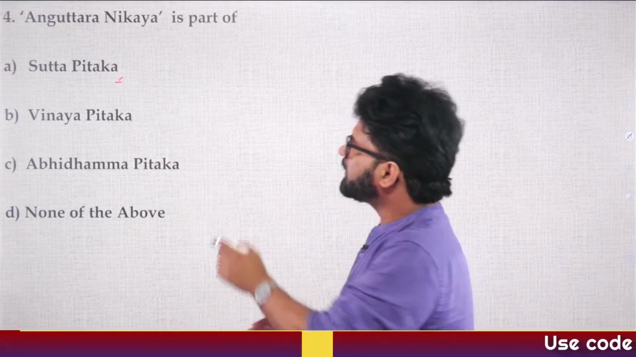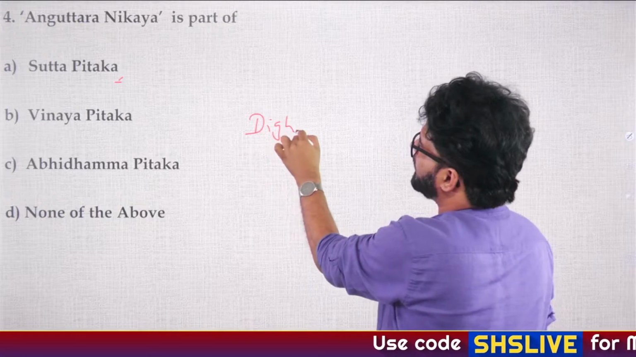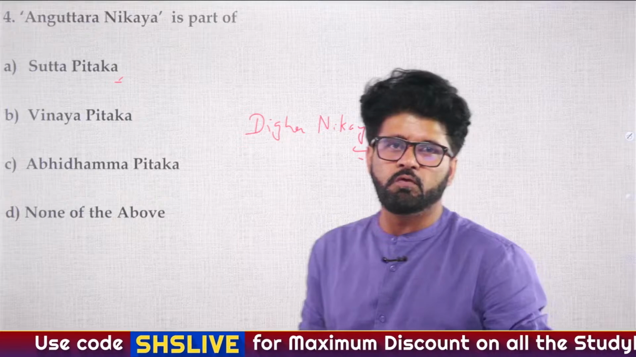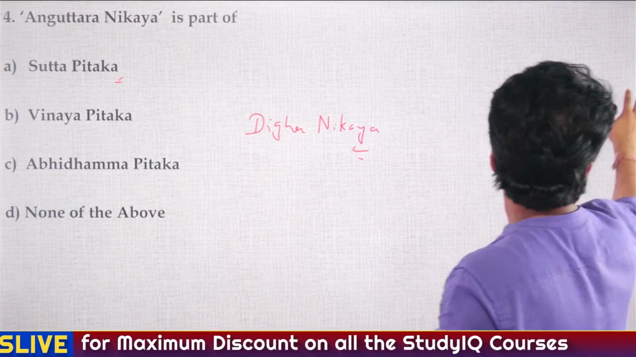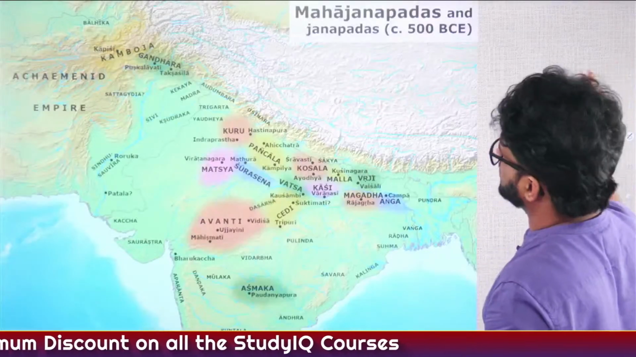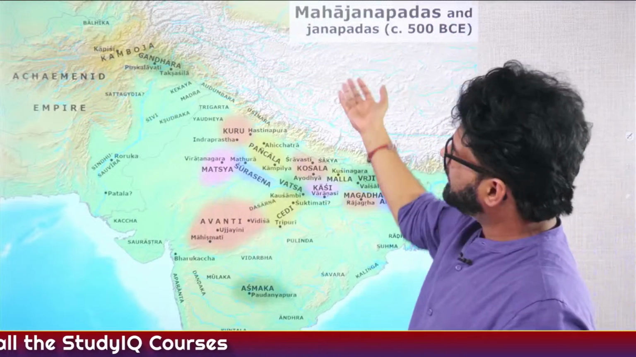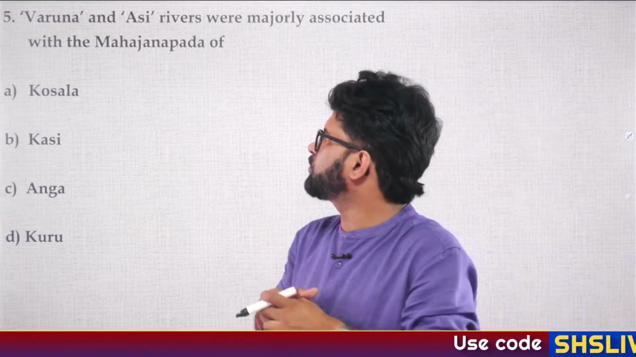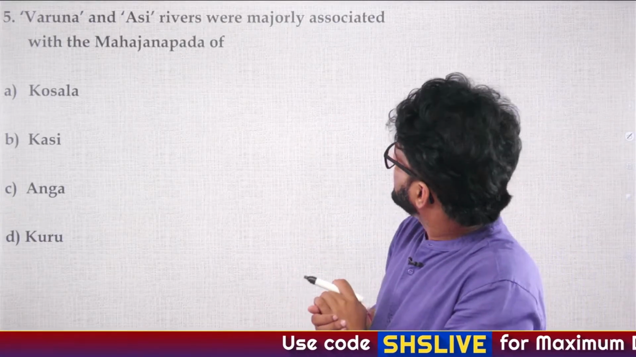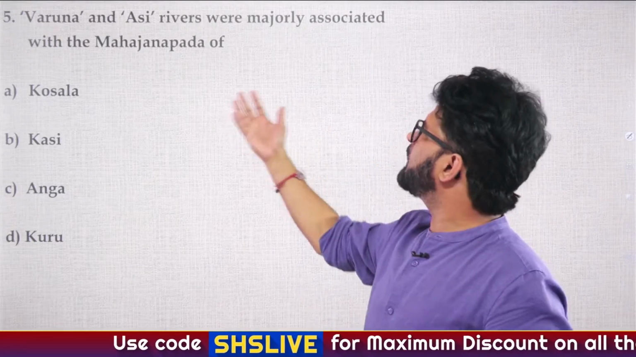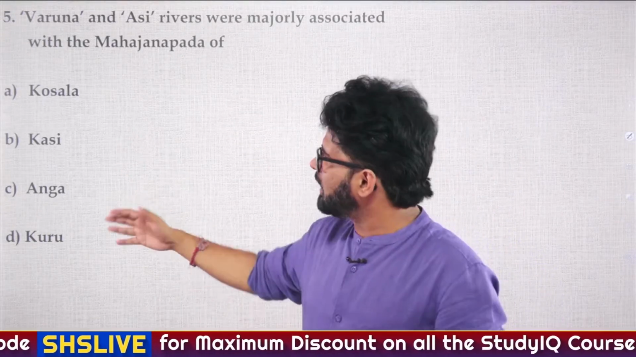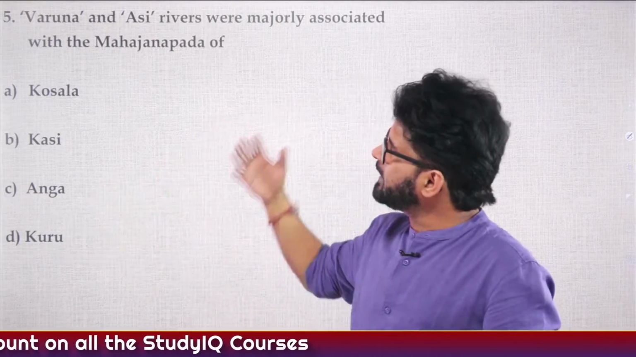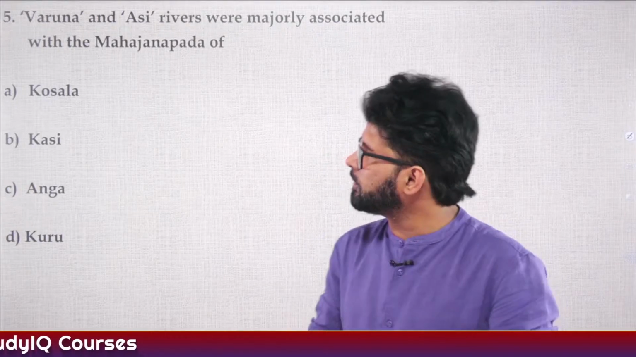So, Sutta Pitak. Now, other homework is to find out Digha Nikaya is a part of which Pitak? Digha Nikaya. And yes, do your homework sincerely. Fine. Sutta Pitak. The 16 Mahajanpadas, their source is Anguttar Nikaya. Next question, 5th question of the day. Varun and Asi rivers were majorly associated with the Mahajanpad of A. Kaushal, B. Kashi, C. Anga, D. Kuru. And again, if you people are getting these questions wrong, go back and revise your Mahajanpad lecture.